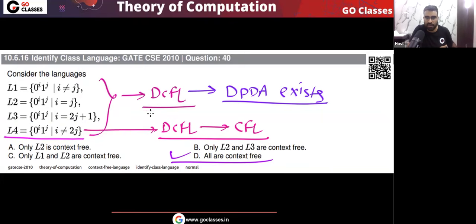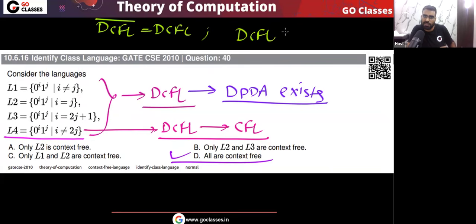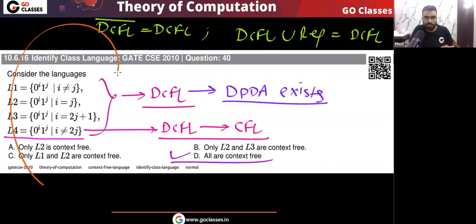By a different way, for L4 we have seen that the DCFL complement is DCFL. So these properties we have used. Using the property that DCFL union regular is DCFL, we have seen that L4 is also DCFL. I hope you understood the complete analysis of this question.